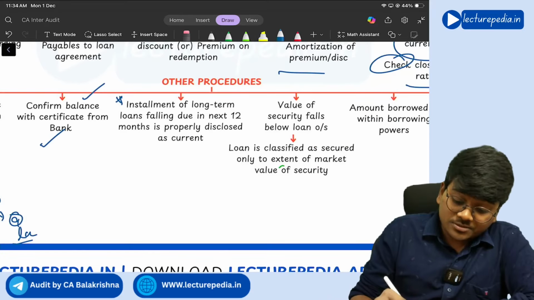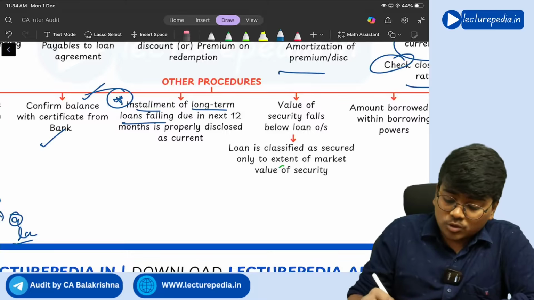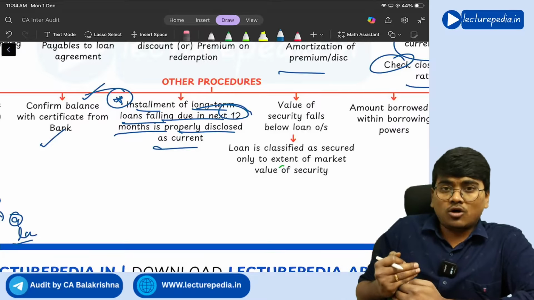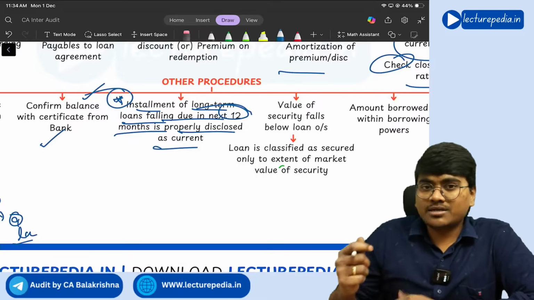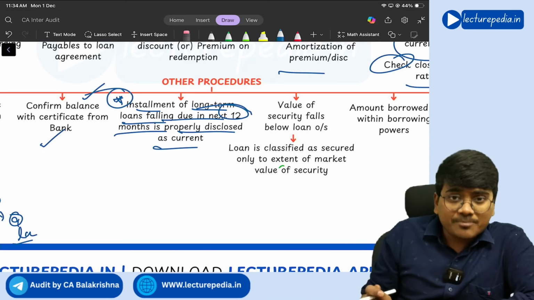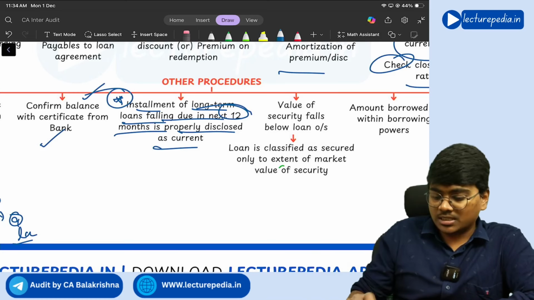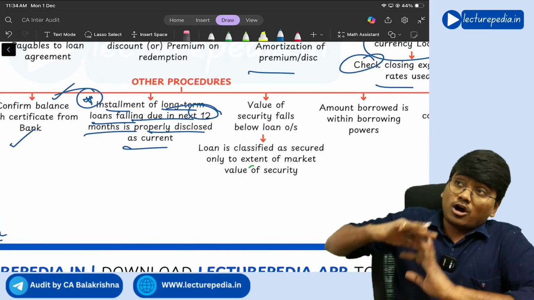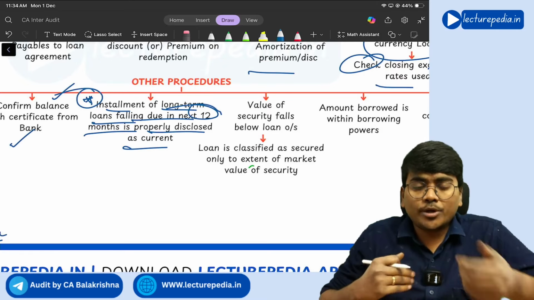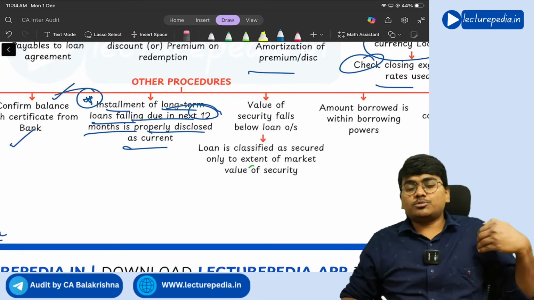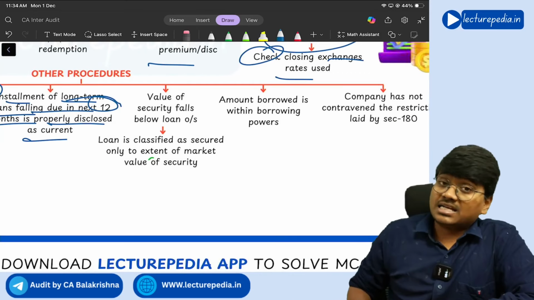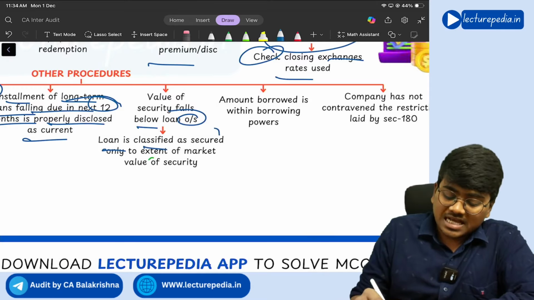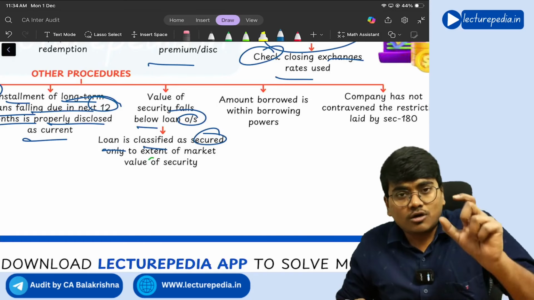This is an important point. Installments of long-term loans falling due in the next 12 months are properly disclosed as current. Just now I have told you, the amount of loan that you will repay in the coming next 12 months should be classified as short term, not long term. Even though the entire tenure of the loan is 10 years or 15 years, long term, of that entire long term loan, the portion you are going to repay in the upcoming 12 months should be classified as short term. Next, if the value of security falls below the loan outstanding, then the loan is classified as secured only to the extent of the value of security.